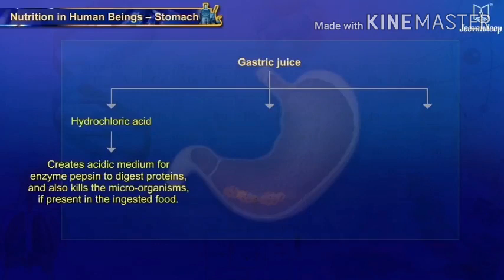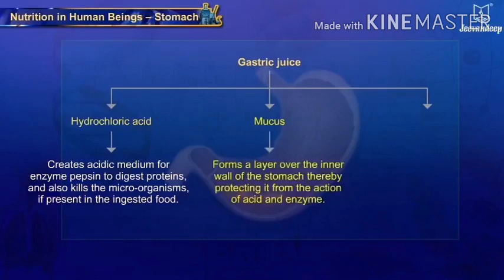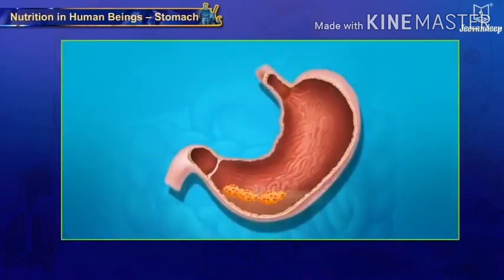digest proteins and also kills the microorganisms which are present in the food, which are dangerous for our body. The second one is mucus, which forms a layer over the inner wall of the stomach, thereby protecting it from the action of acid and enzyme. Mucus helps us to prevent that acidity. And the last one is pepsin. Pepsin helps in the partial digestion of food inside the human stomach.